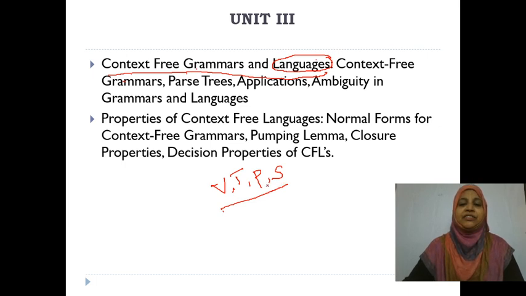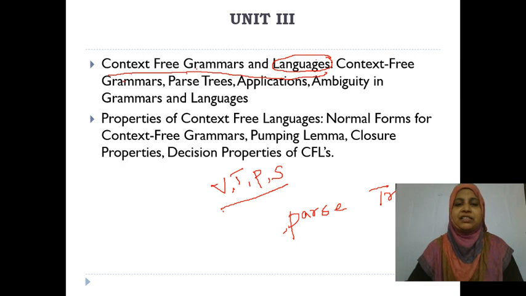If any grammar satisfies the properties of context free, then only that particular grammar is a context-free language. In the third unit, we are going to learn about the parse tree. Already you learned in data structures what a parse tree is. Now, what are the applications of parse tree? Next is ambiguity in grammars and languages. This is also a very important topic.